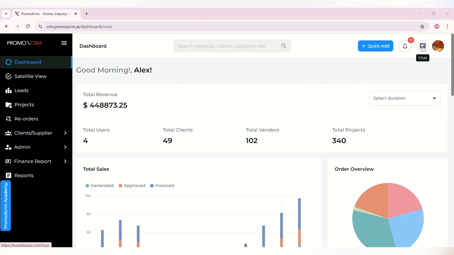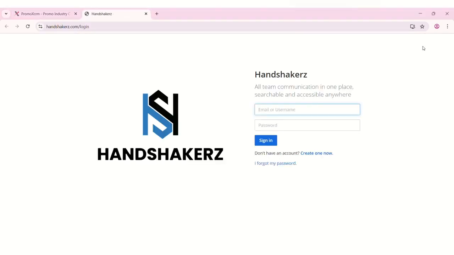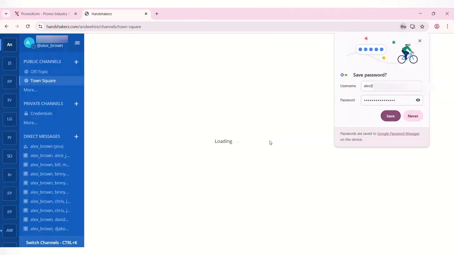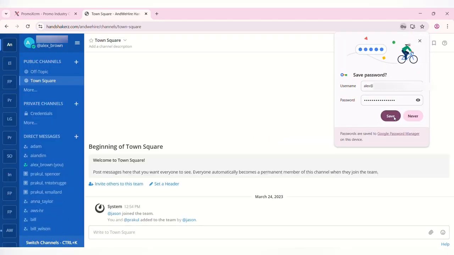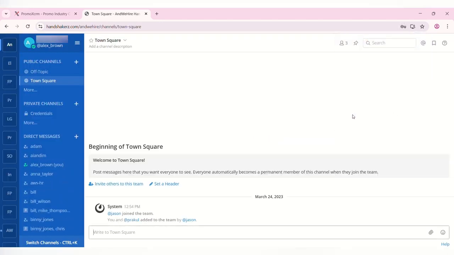To access chat features, simply click on the chat icon on the top right corner of your screen on your Promo X CRM dashboard. This will redirect you to Handshakers, the chat platform of Promo X CRM. You will be asked to sign up or log in. After following the instructions and successfully logging in to Handshakers, you will be able to access the chat platform.